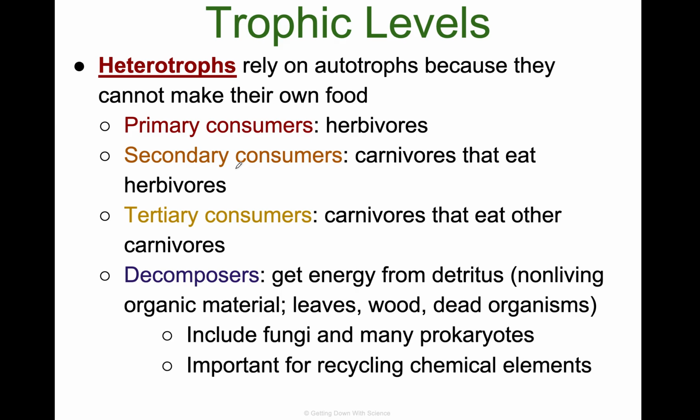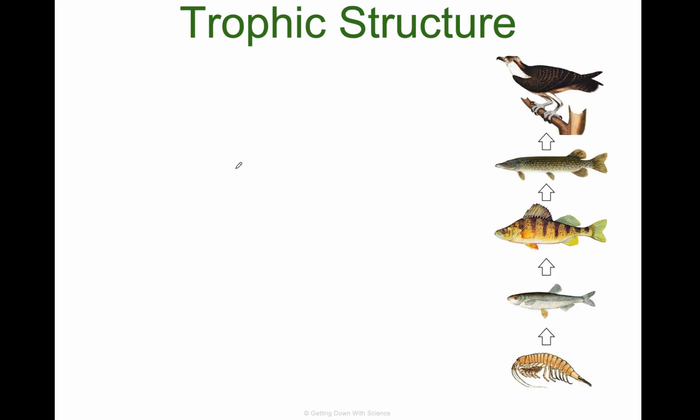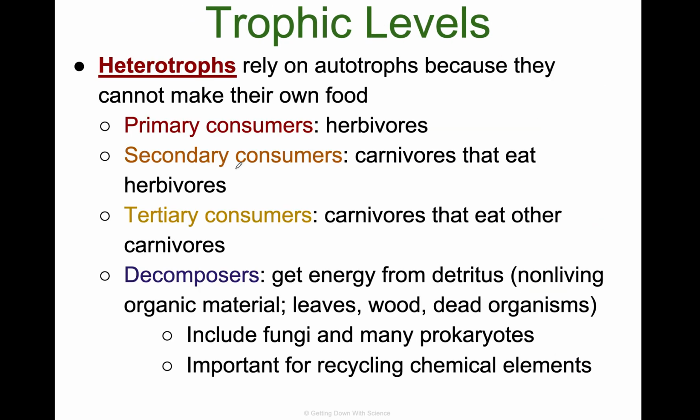Decomposers include fungi and many prokaryotes. They're important for recycling chemical elements. Without them, there wouldn't be an ecosystem.